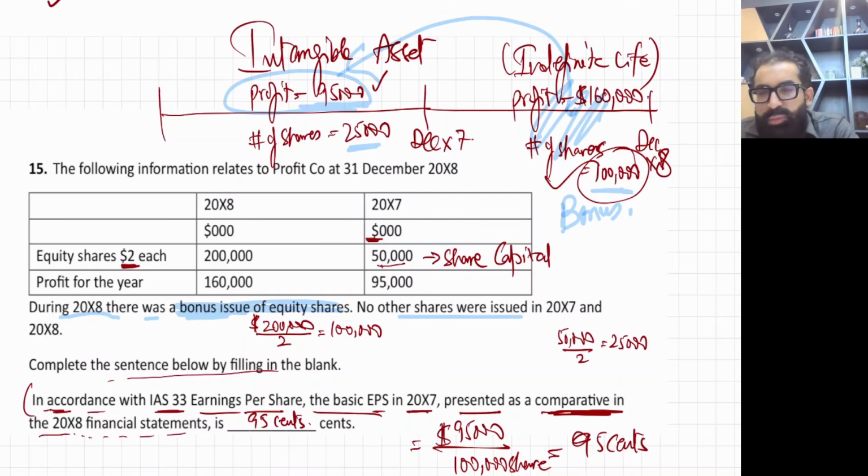But as a student, you may ask, sir, when you taught us the complete IAS, you taught us the bonus fraction and many things. In this question, you cannot calculate the bonus fraction. Why? Because they have not given you the bonus percentage, and the number of shares is given directly, so you can directly take the impact through shares.